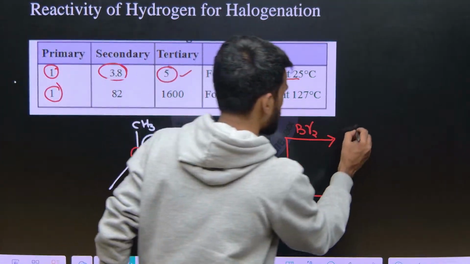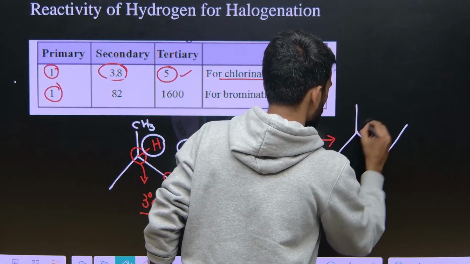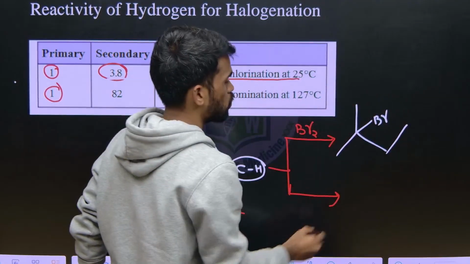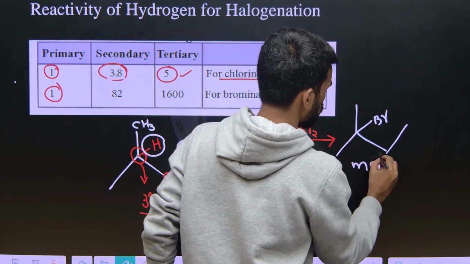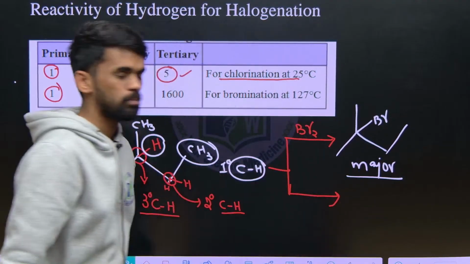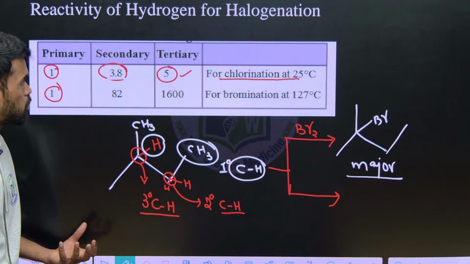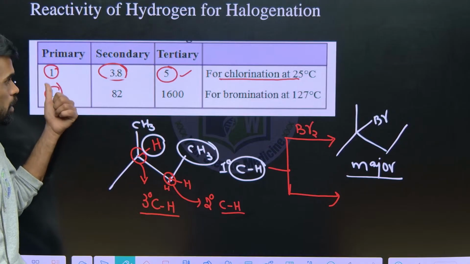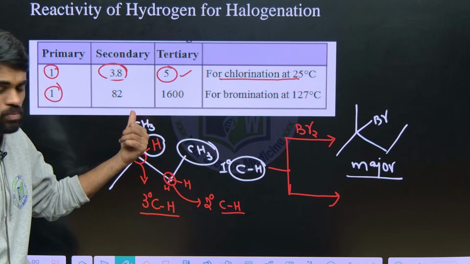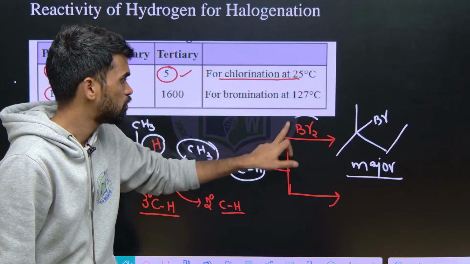So that it will give us this kind of product as major. Okay, now what are the possible minor products? We can get primary and we can get secondary also. Those are minor, but this is the major for bromination.